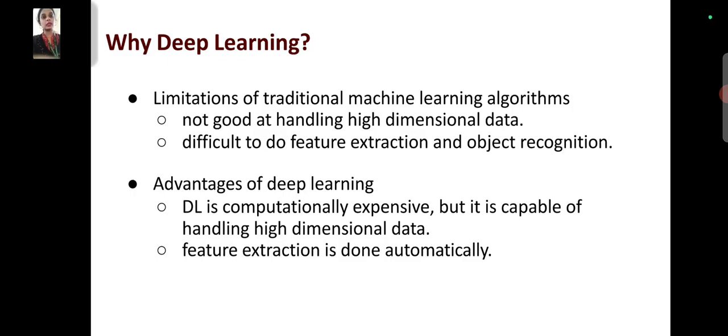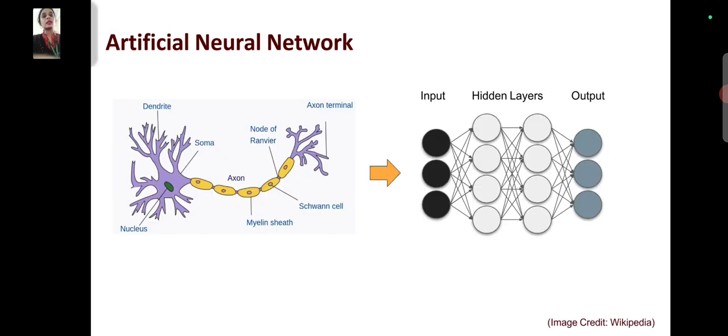And why deep learning? The limitations of traditional machine learning algorithms: not good at handling high dimensional data, and difficult to do feature extraction and object recognition. The advantage of deep learning is that it is computationally expensive but capable of handling high dimensional data. Feature extraction is done automatically. And an artificial neural network has an input layer, hidden layers, and an output layer.